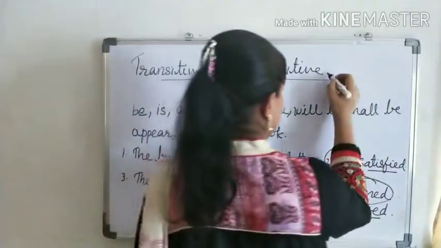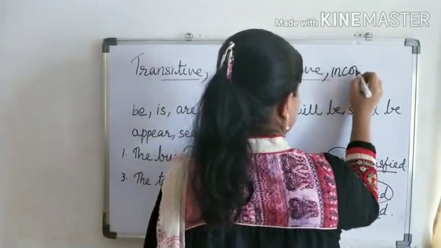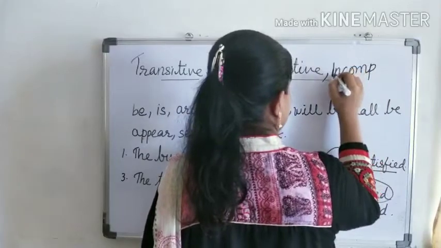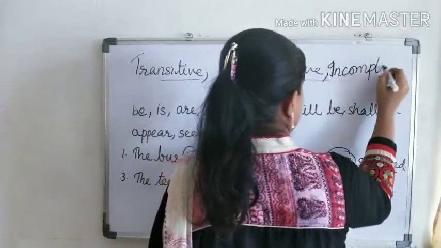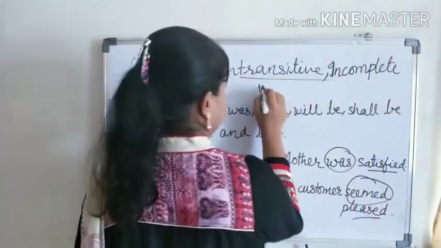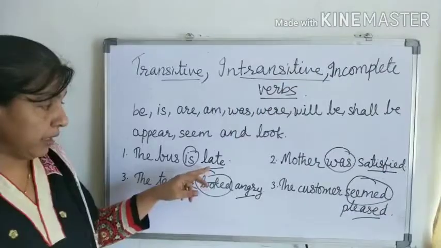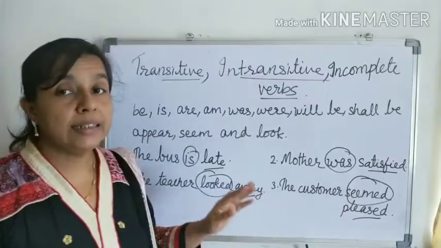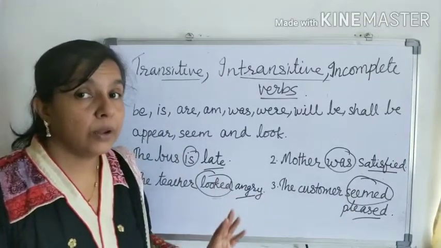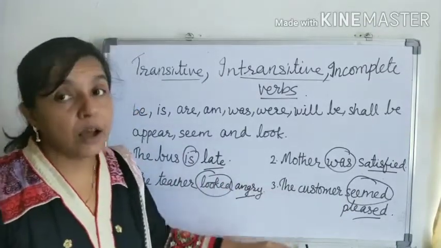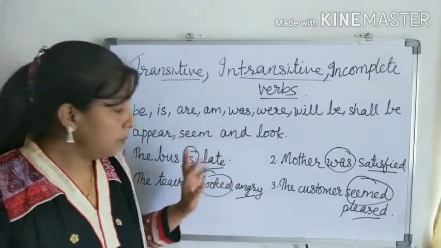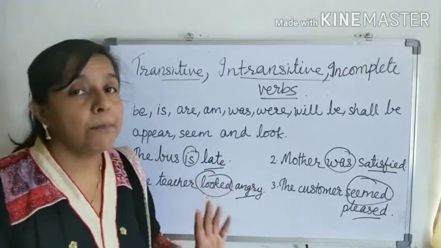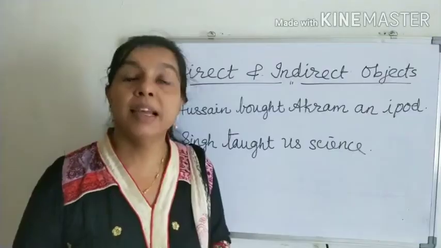So now next, it is incomplete. Here, late, satisfied, angry, pleased. All these are complements. Okay. The complement along with the verb forms a complete predicate.